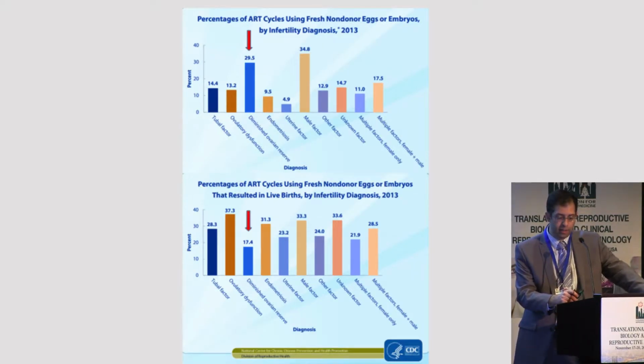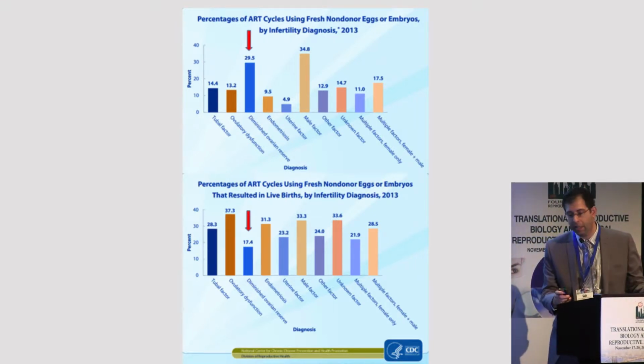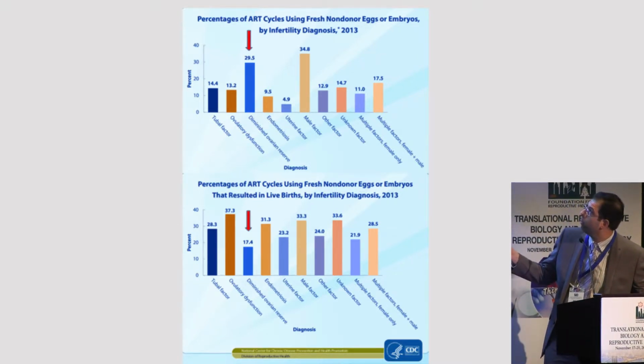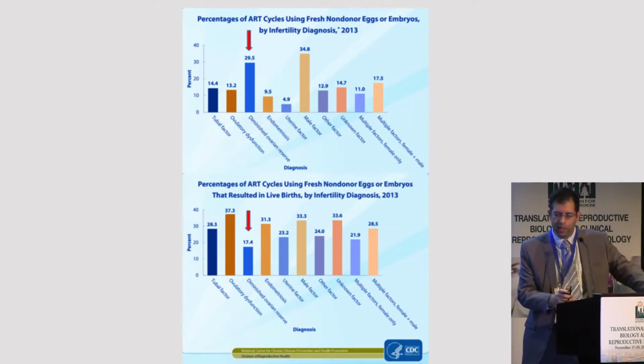We know that diminished ovarian reserve is one of the most difficult problems that we encounter in reproductive medicine and ART. This is data from the CDC, and you can see that it's actually one of the most common diagnoses that women have now going through ART. It's second behind male factor. And I would argue that it may even be more common than this, because some of these patients with unknown factors or multiple factors will actually have diminished ovarian reserve if they're more carefully studied.